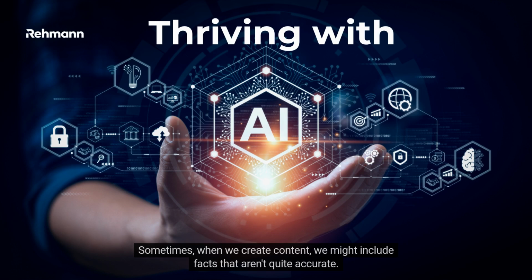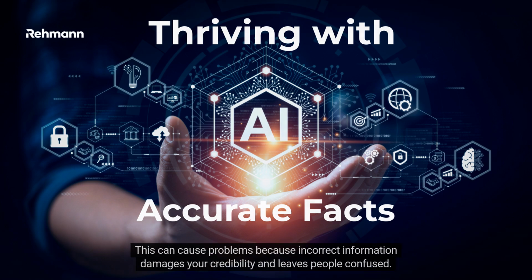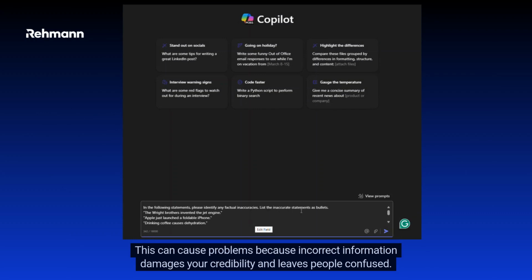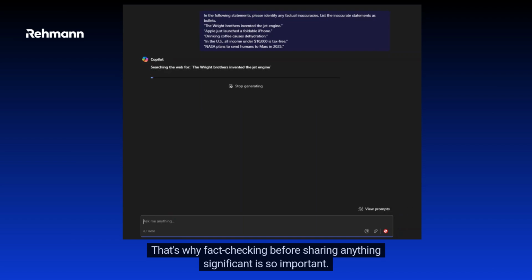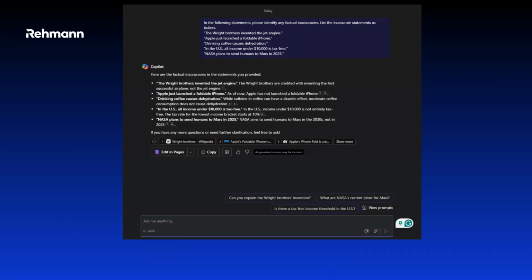Sometimes, when we create content, we might include facts that aren't quite accurate. This can cause problems because incorrect information damages your credibility and leaves people confused. That's why fact-checking before sharing anything significant is so important.